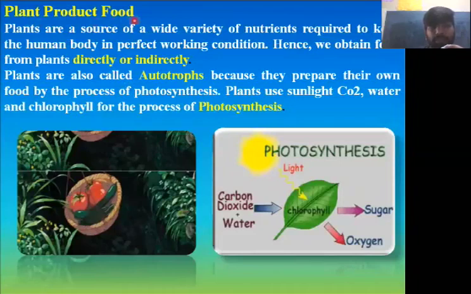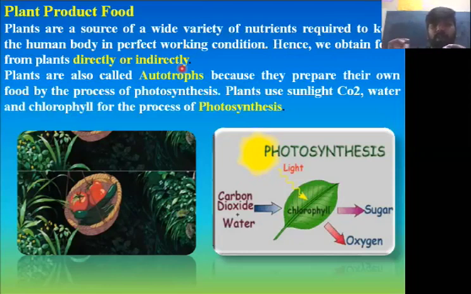Plant product food. What are plant products food? The plants are the source of a wide variety of nutrients required to keep the human body in perfect working condition. Hence, we obtain food from plants directly or indirectly. If we need to be healthy and hygienic, or if we need to maintain our health properly, then what do we need to have?